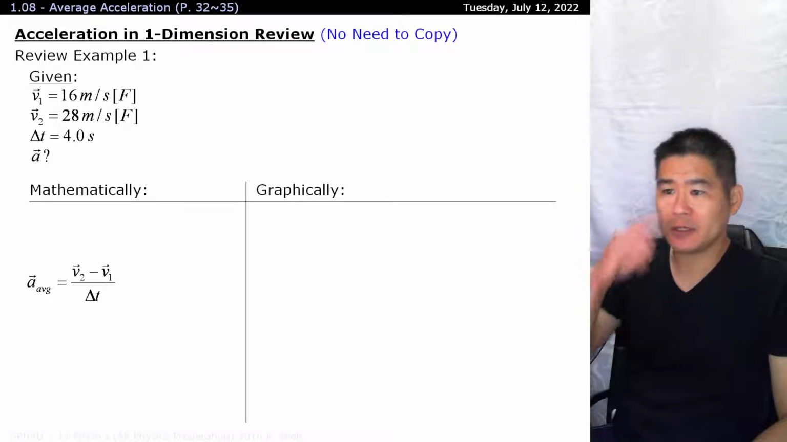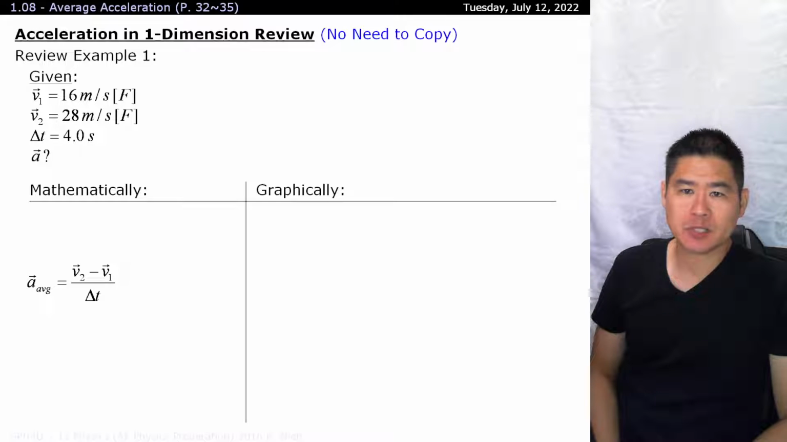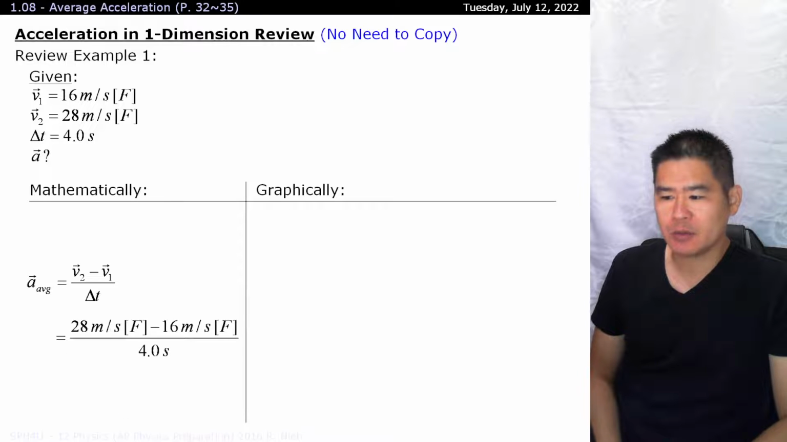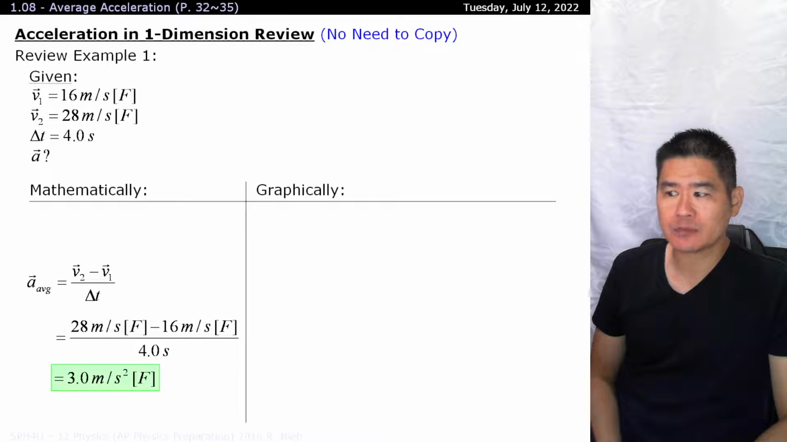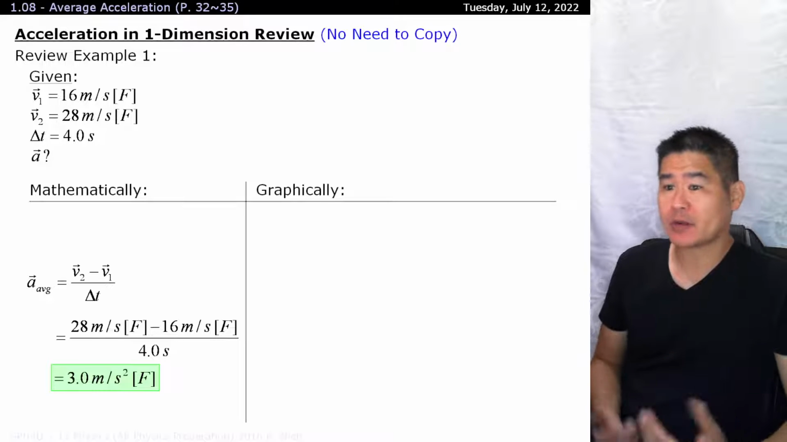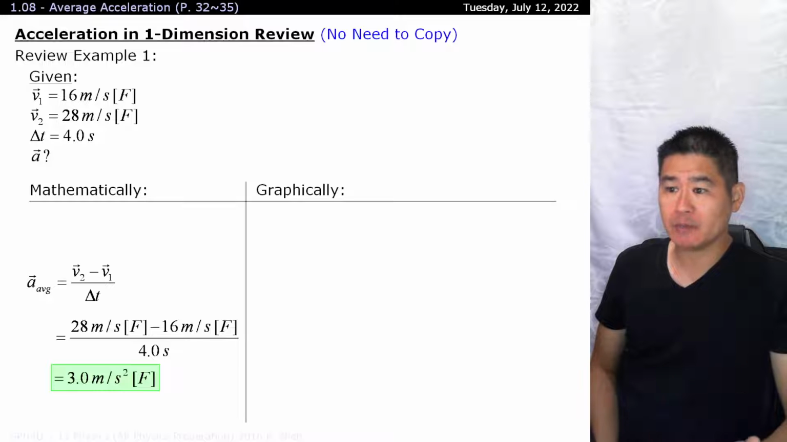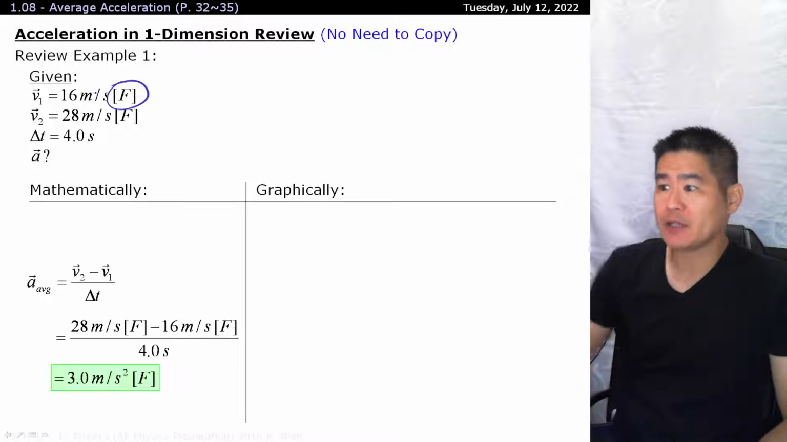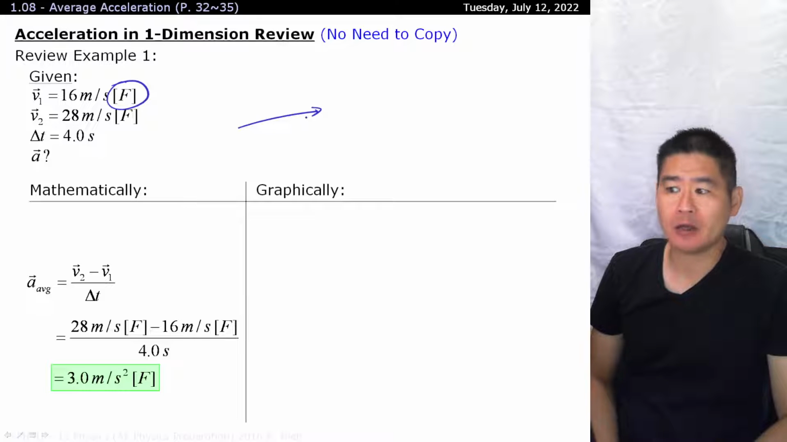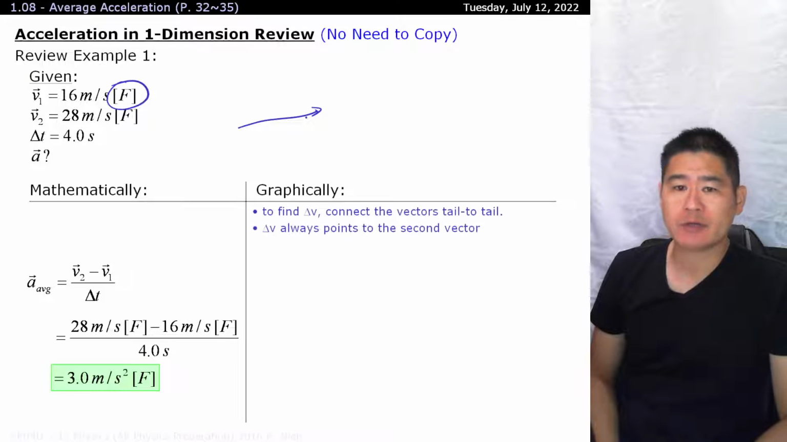So let's say that we have a vehicle that starts off at 16 meters per second and accelerates to 28 meters per second in the duration of 4 seconds. We go through the math, and that is our rate of uniform acceleration. Now, how would we represent this graphically? Remember that any measurement that has a direction associated with it is a vector, and all vectors can be represented by drawing an arrow. So we can solve these graphically.